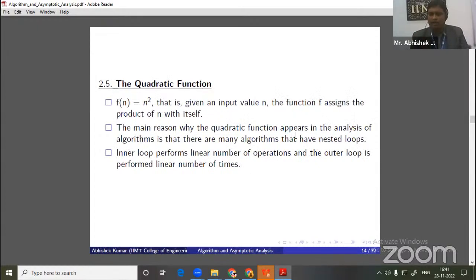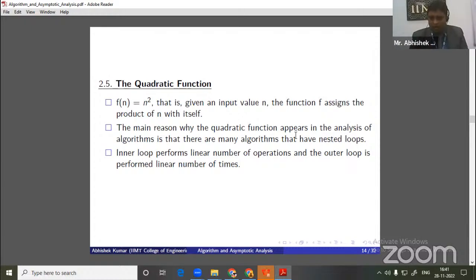Now comes the next function, that is the quadratic function. Very simple idea: if in any program we are using a nested for loop, that means writing one for loop inside another for loop, by default it will take n square time. This is a very popular function also. So f of n equal to n square. That means given an input instance n, it will assign the product of n with itself.